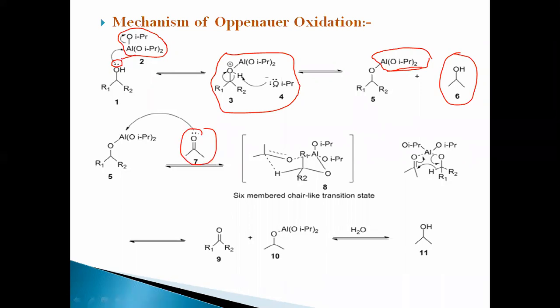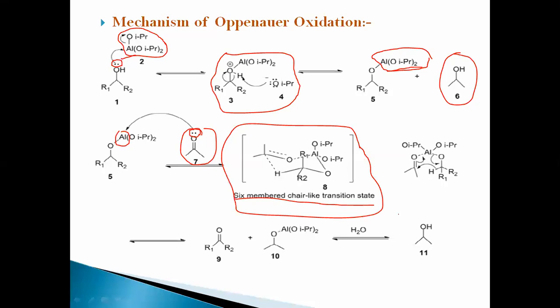The unshared electrons on the acetone oxygen bind to the aluminum part of the intermediate, aluminum isopropoxide along with the secondary alcohol, and form a six-membered chair-like transition state. This is the transition state formation in the Oppenauer oxidation, followed by addition and deletion of bonds.